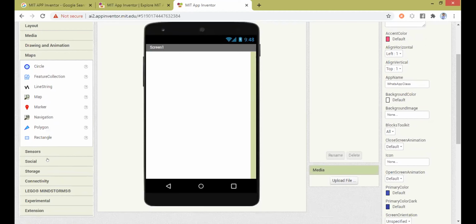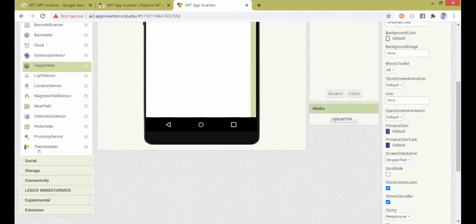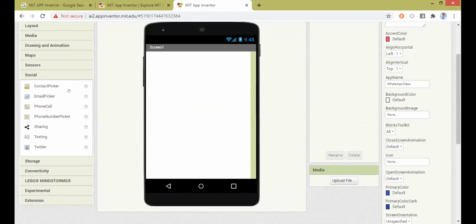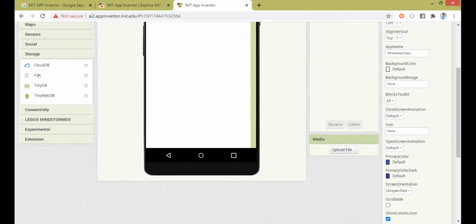Then maps. Then you have the different sensors, right? For example, accelerometer, barcode, barometer, clock, gyroscope, hygrometer. All these are different types of sensors, right? And then you have the contact picker, email picker, sharing, texting, Twitter, then phone number picker. Then it goes to storage. You have the cloud database, file, tiny database, and tiny web database.